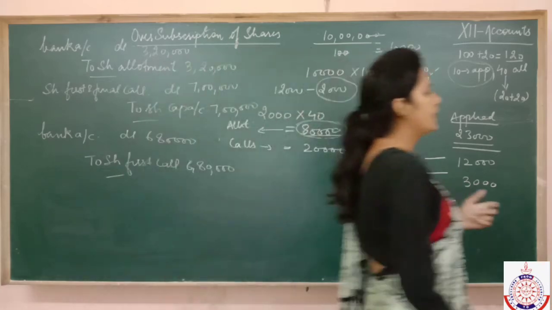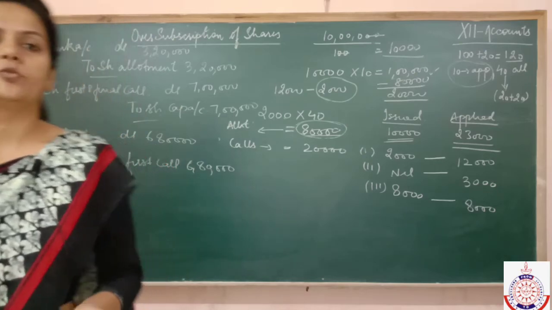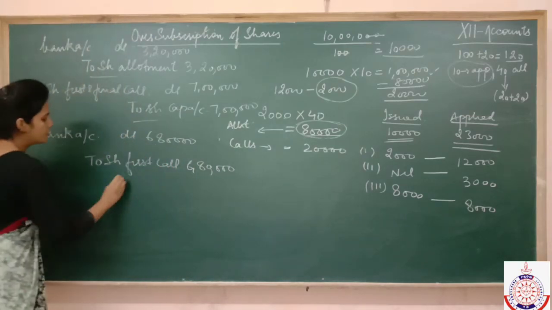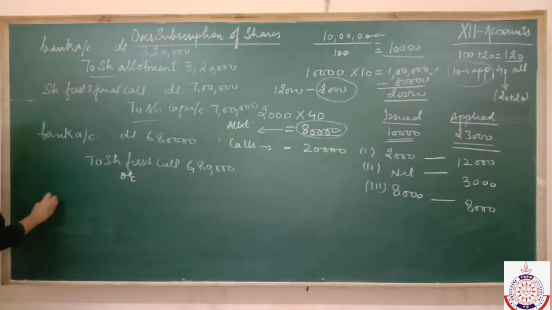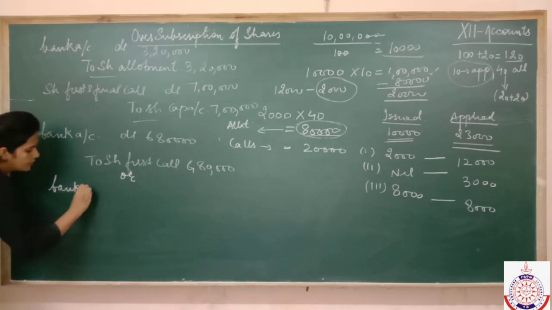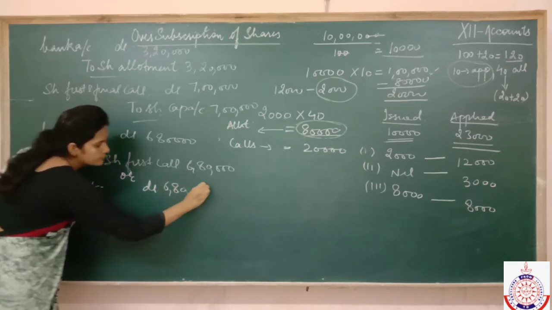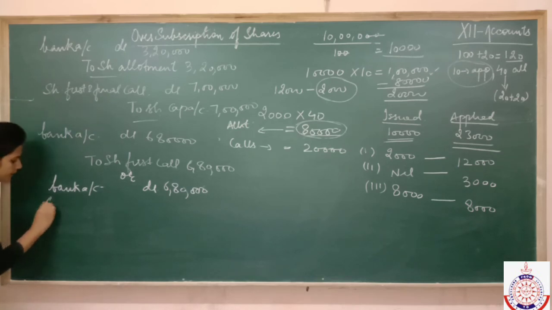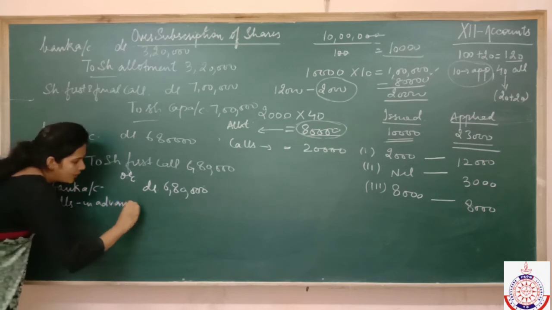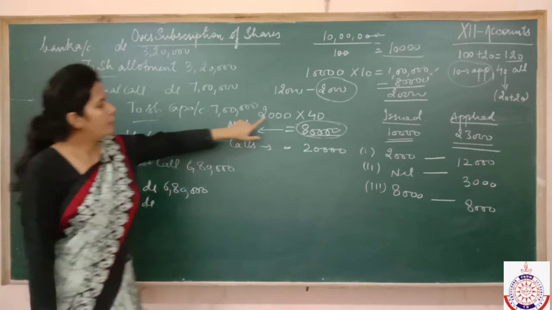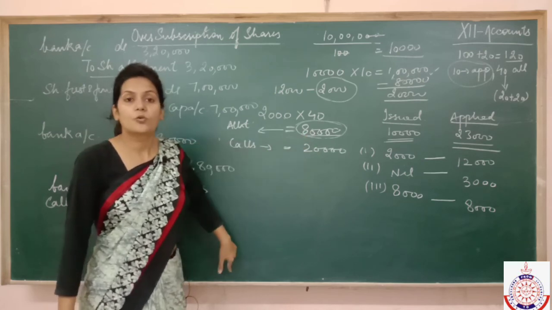This last entry can be passed by opening the calls in advance account also. We can also pass this entry this way. Check. In boards, you may pass the entry either this way or that way. The next way is check. We have received 6 lakh 80. Correct? Then calls in advance. What is this calls in advance? This calls in advance is the amount of this shareholder which we have adjusted on calls.